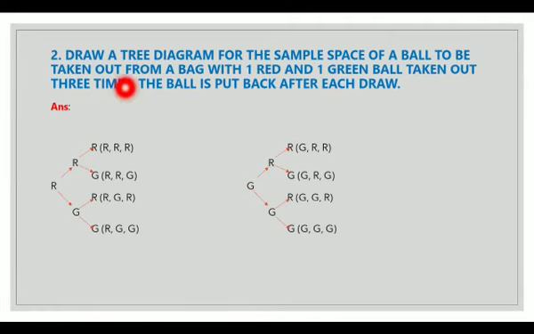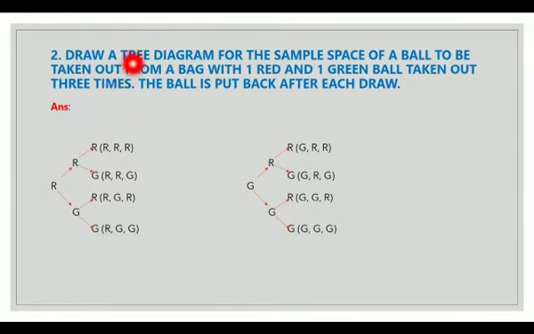The next question, draw a tree diagram for the sample space of a ball to be taken out from a bag with one red and one green ball taken out 3 times. How many times is it taken? 3 times. The ball is put back after each draw. Now we are told to make a tree diagram for the sample space of a ball taken out from a bag which contains one red and one green ball, taken out 3 times. So I have to draw the tree diagram for it.